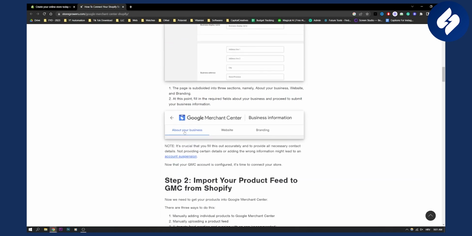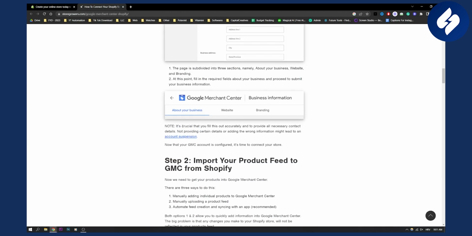Next, you will go to about your business right here. And as you can see, note, it's crucial that you fill this out accurately and provide all necessary contact details. Not providing details or adding wrong information might lead to account suspension. So just make sure you do that, right?